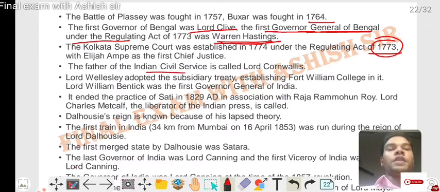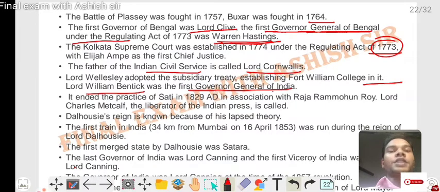Father of the Indian Civil Services was Lord Cornwallis. Lord Wellesley adopted the subsidiary alliance, and established Fort William College. Lord William Bentinck was the first Governor General of India.